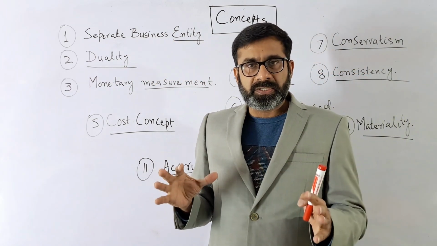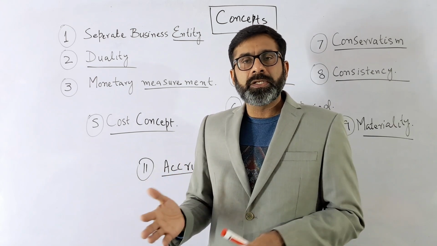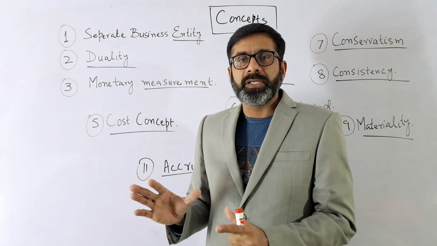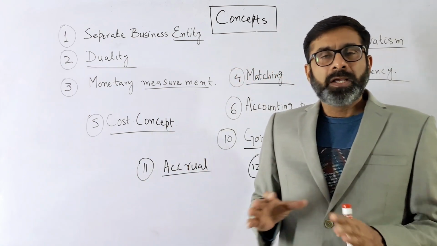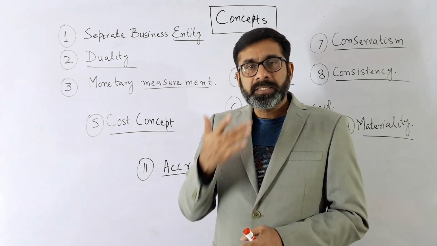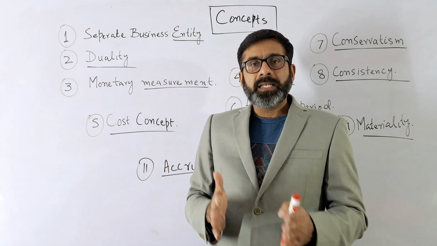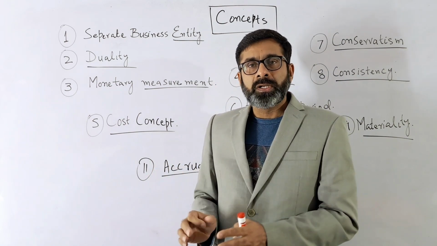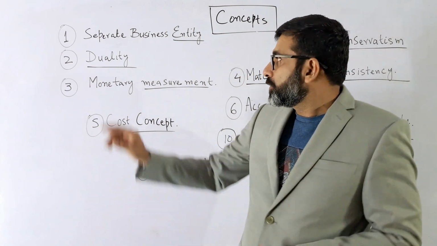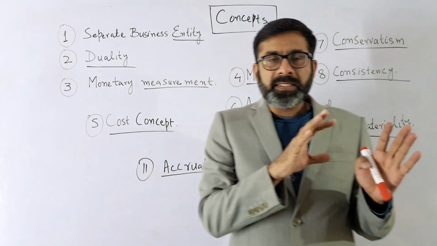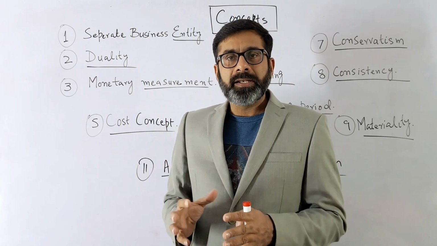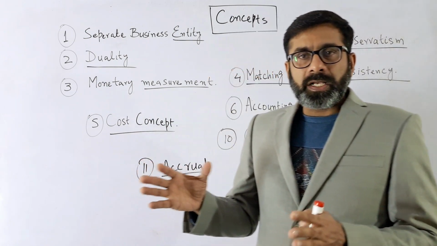It's an artificial person. Especially it applies to companies or incorporations, where the business is considered a separate legal entity. It is an artificial person, obviously not a human entity, because it can be sued or it can sue, meaning they can go to court in the name of the business, and someone can also go to court against the business. So the very basic thing is that the businessman is separate and the business is separate, and the business has its own legal entity with all the contractual rights.